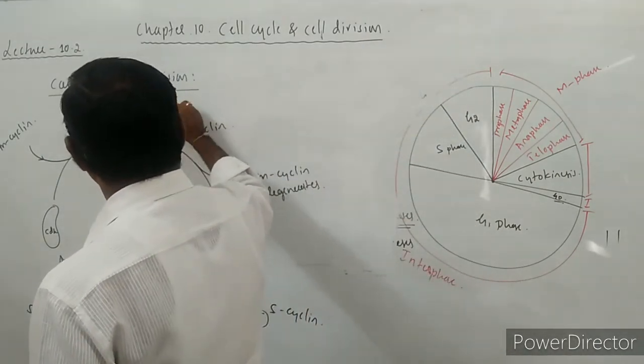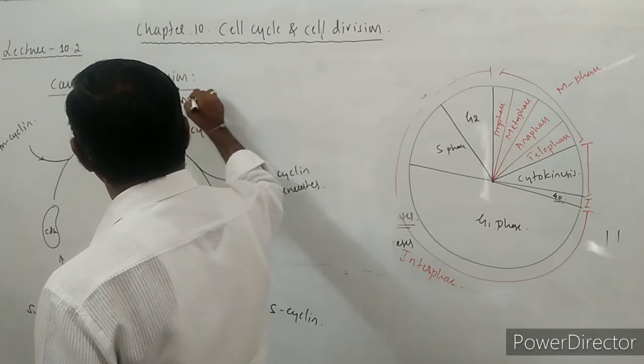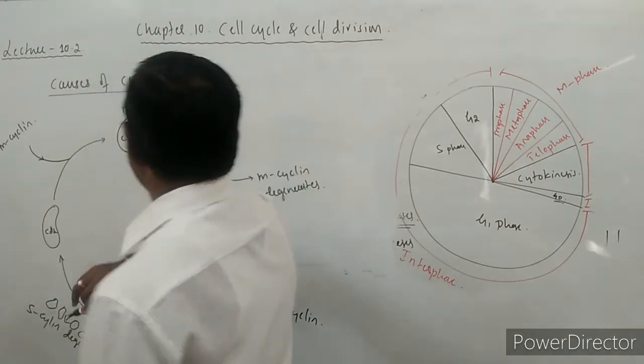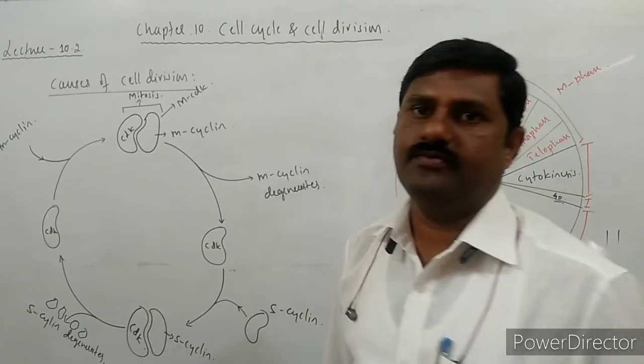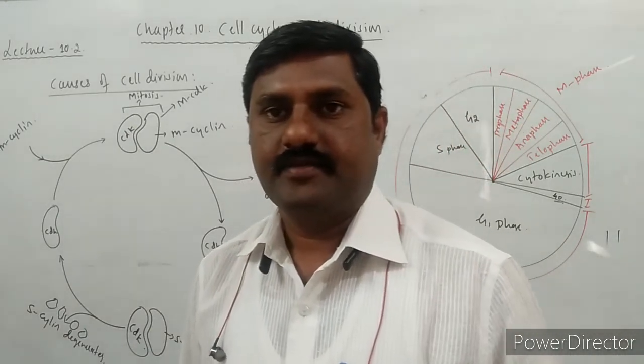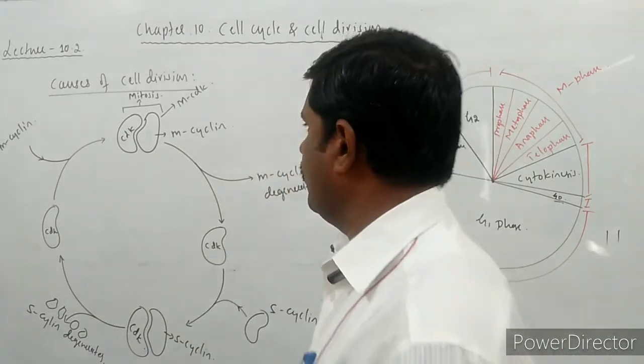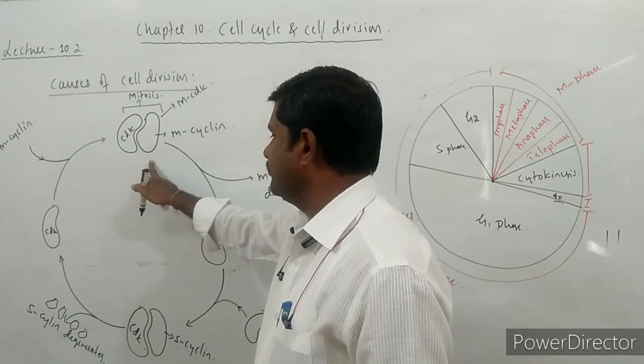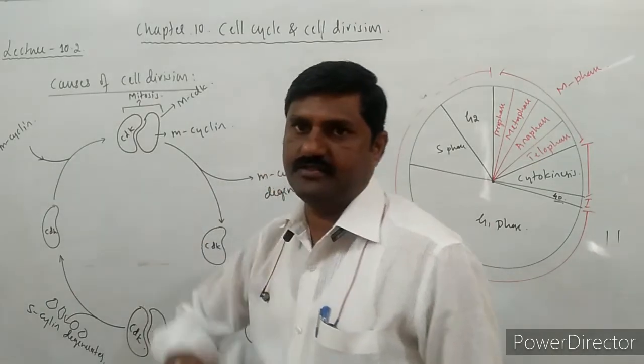These two forming the MCDK. So this is how cyclically the cell division occurs due to the stimulation of these factors itself.